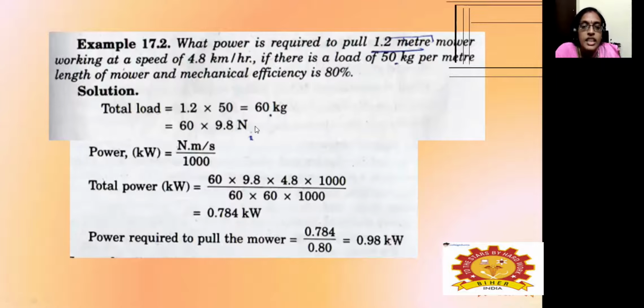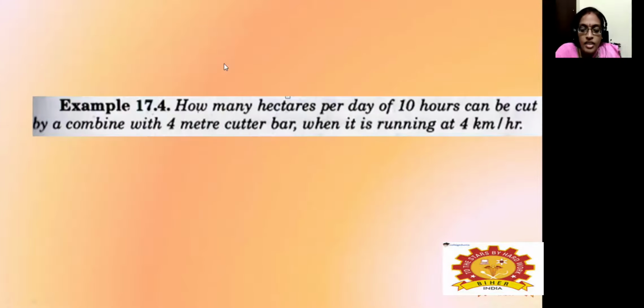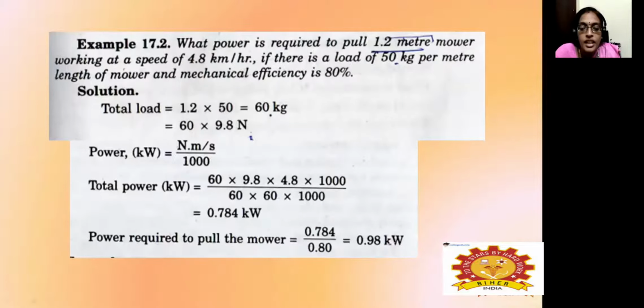Then we multiply it with the gravitational constant 9.81, so 60 into 9.81. Then we multiply it with 4.8 kilometers per hour, and we convert kilometers per hour into kilowatts. Kilometers are converted into meters, so we multiply it with 1000, and hours are converted into seconds, so we divide it by 60 and 60, and then the 50 kg.